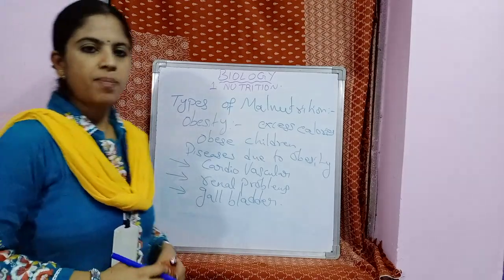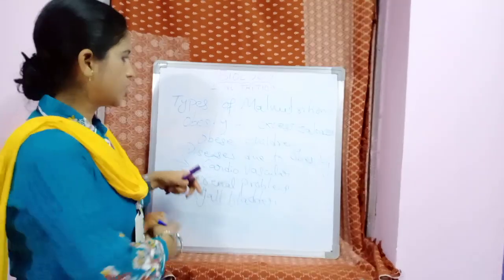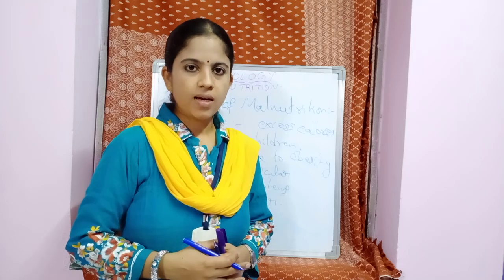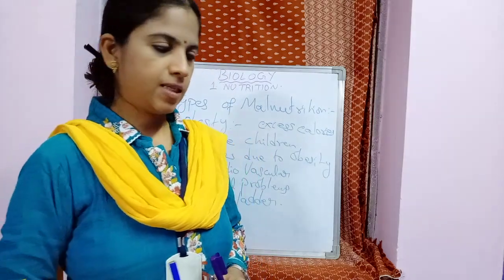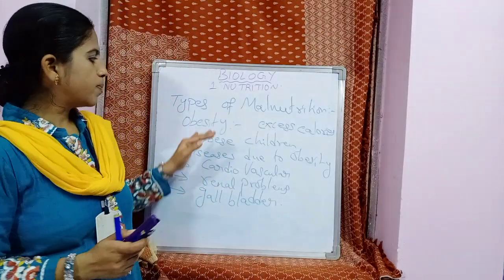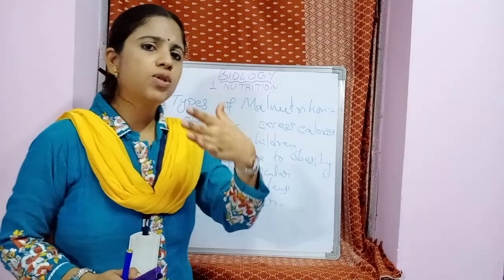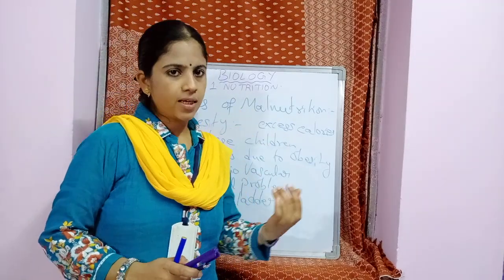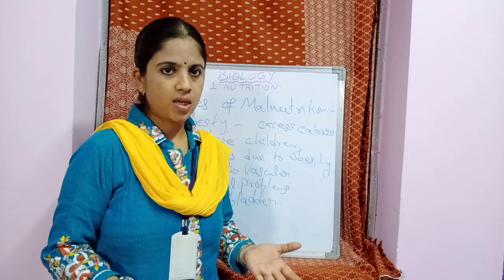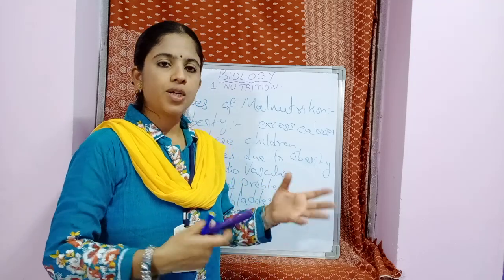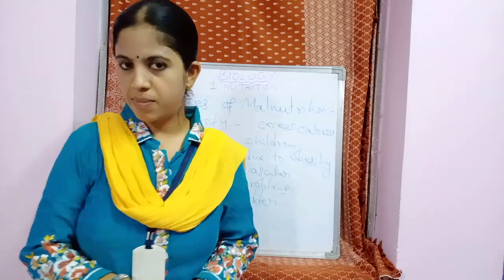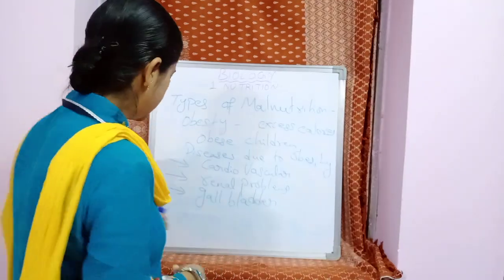So this is about the topic malnutrition. The questions will be: what is malnutrition? What are the types of malnutrition? Explain with two examples. Remember, explain with two examples means you are going to write about kwashiorkor and marasmus. Generally, regarding obesity, the question will be what questions you would like to ask your teacher in order to prevent obesity or the problems caused by obesity. Anyway, the question will be asked and you should be ready to give your answer.